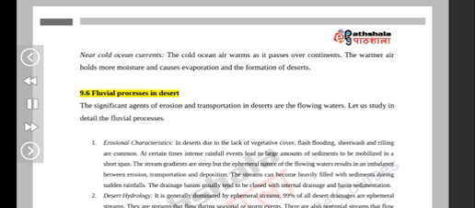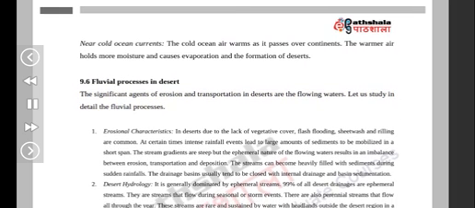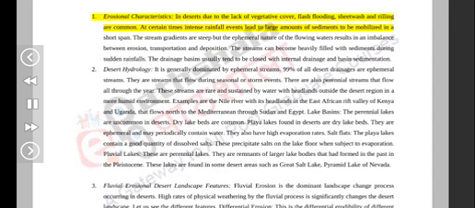9.6 Fluvial processes in desert. The significant agents of erosion and transportation in deserts are the flowing waters. Let us study in detail the fluvial processes. Erosional characteristics. In deserts, due to the lack of vegetative cover, flash flooding, sheetwash and rilling are common. At certain times, intense rainfall events lead to large amounts of sediments being mobilized in a short span.